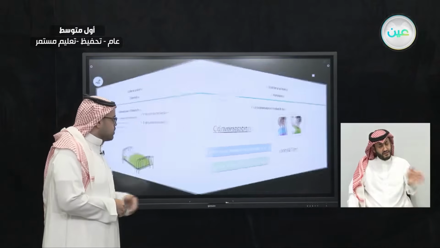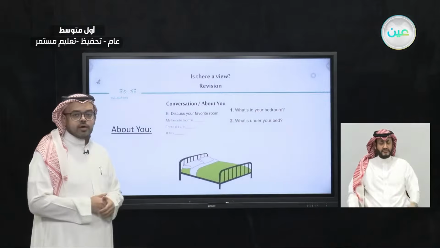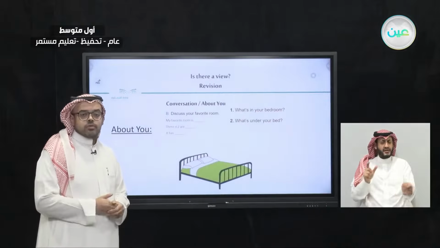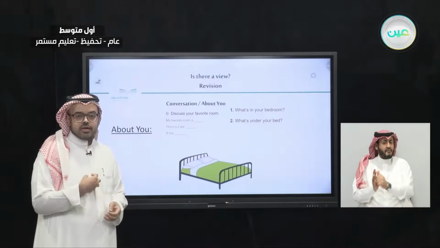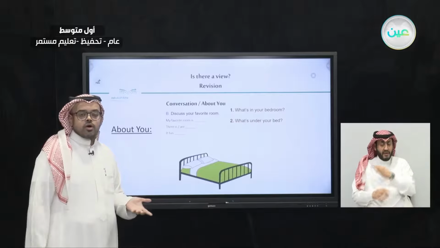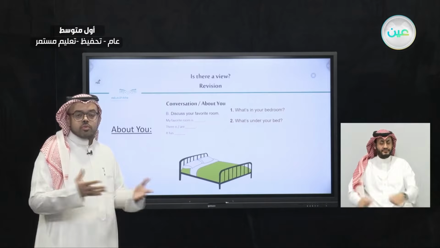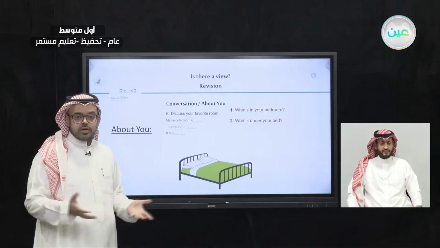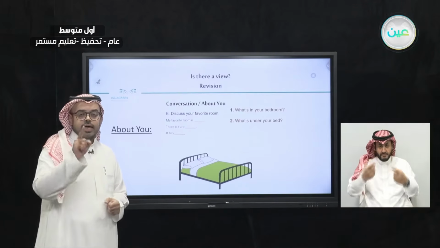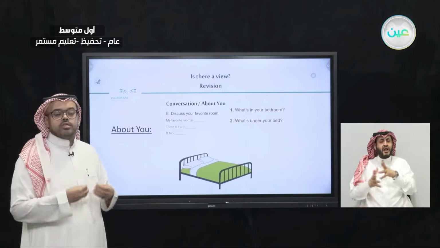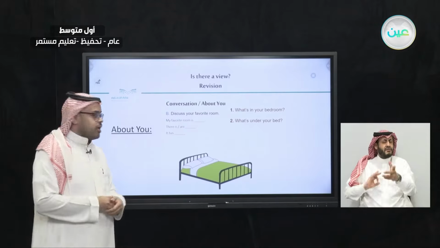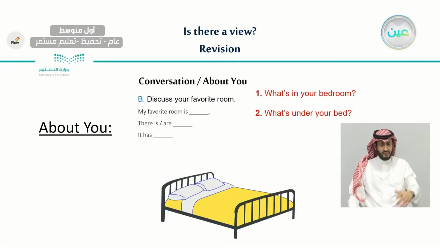So this was the first part we had in the last lesson. And also, if you remember the other part, we gave an example about what we prefer in our homes. I described my home and I said that my home is small and it has a balcony. And I asked you as well to tell me about your home. What do you like about your home? You can describe it for us. And also, as John and Tom said, just tell us about your favorite room.